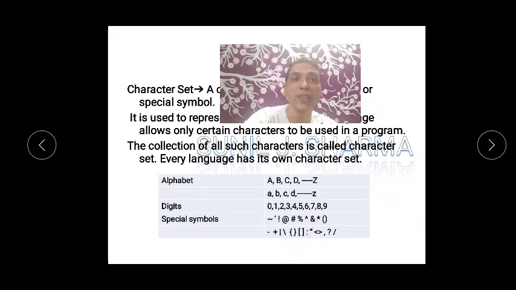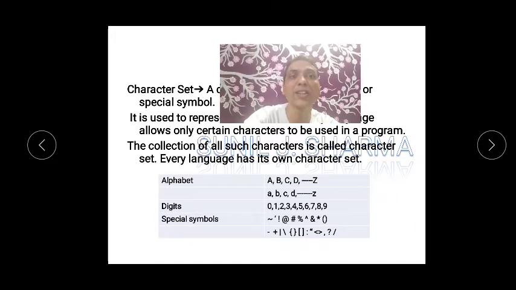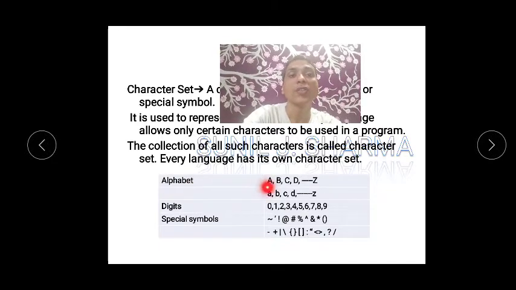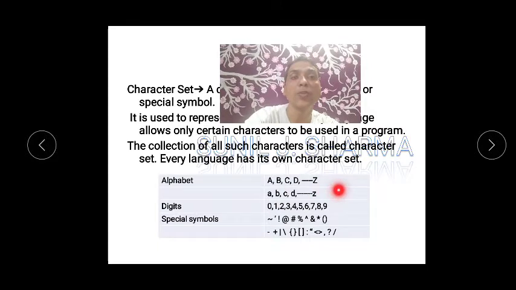Like in Hindi, and in regional languages also, we have some different characters. Okay, so alphabets everyone knows. Capital is different, small is different, like capital A B C D, small a b c d. Digits, 0 to 9 makes all the digits. Then you have special symbols.